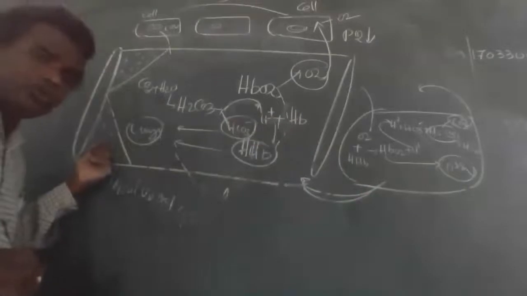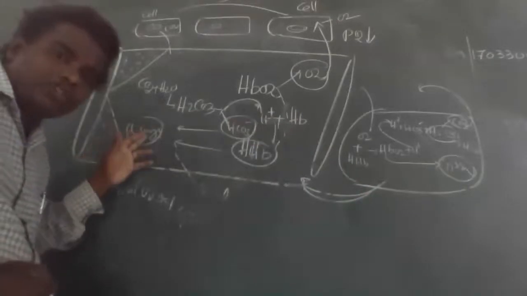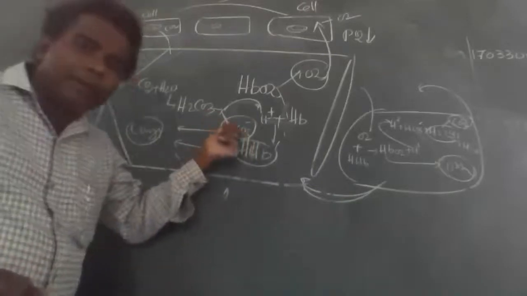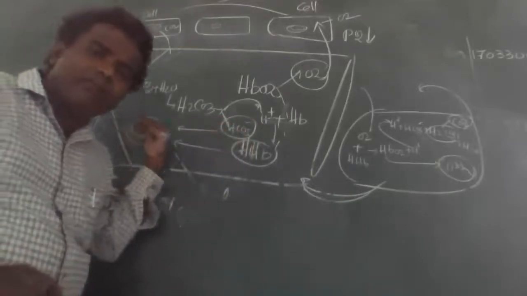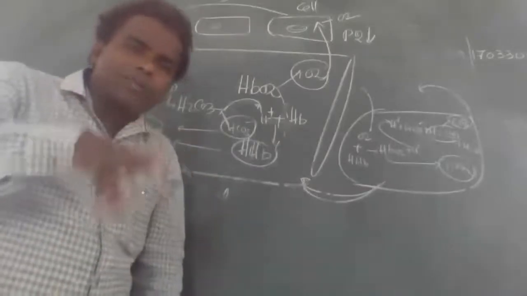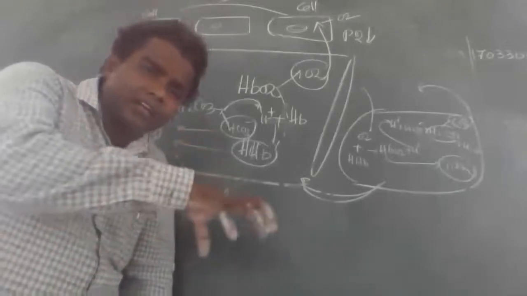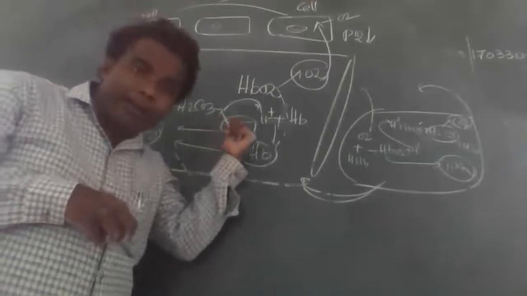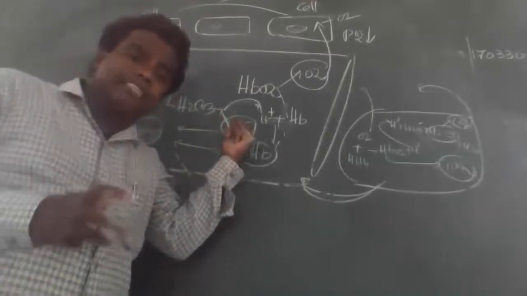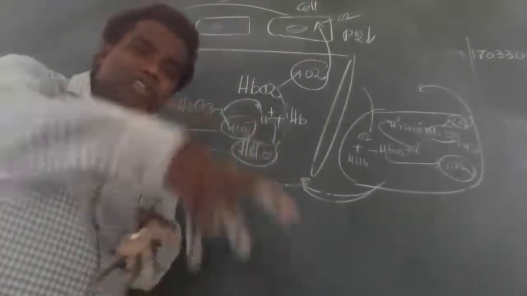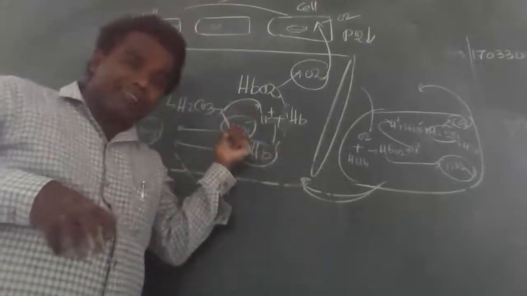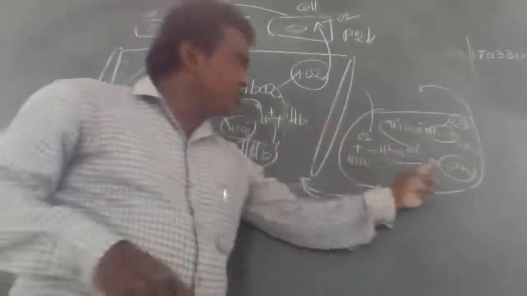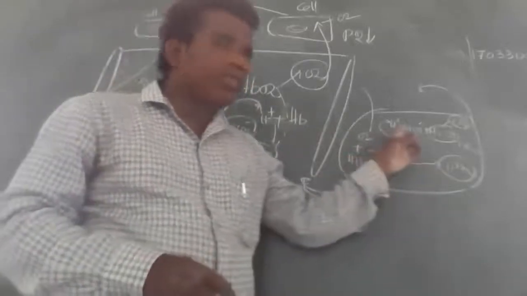It reaches the lungs. And these bicarbonates also reach the lungs. Why? Because the larger amount of carbon dioxide, nearly 70 to 80 percent, is carried from tissue to lungs as bicarbonates. They reach the lungs, already told you.